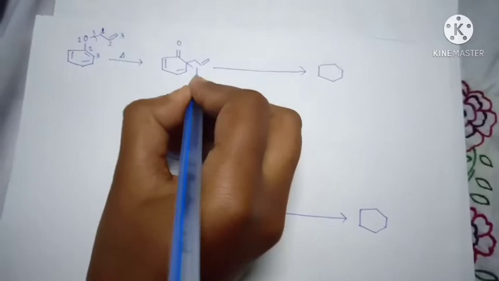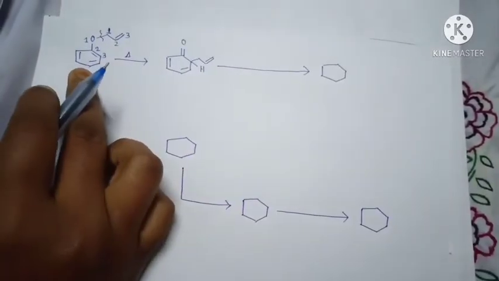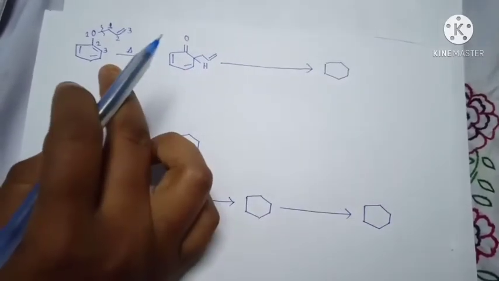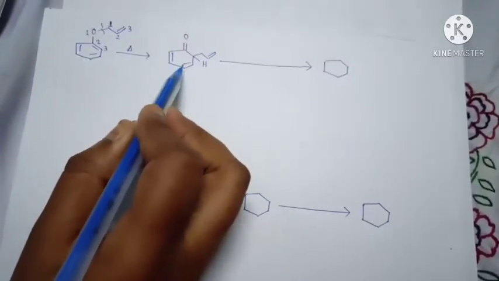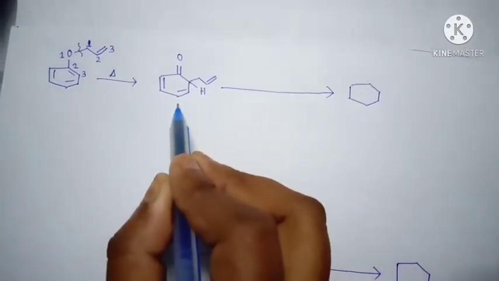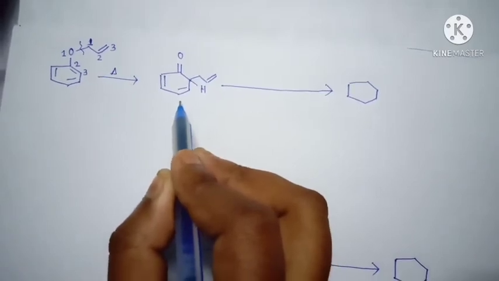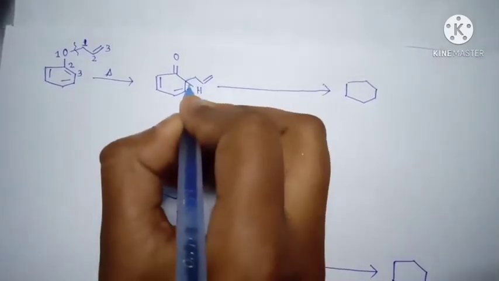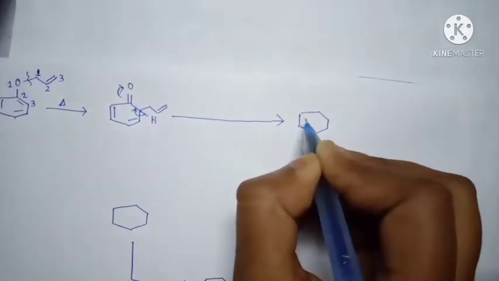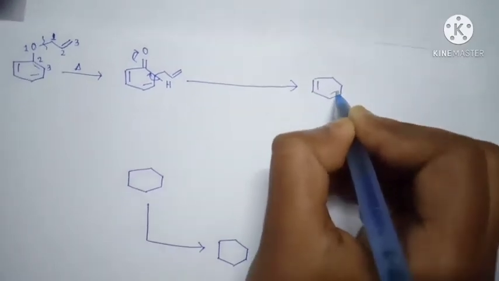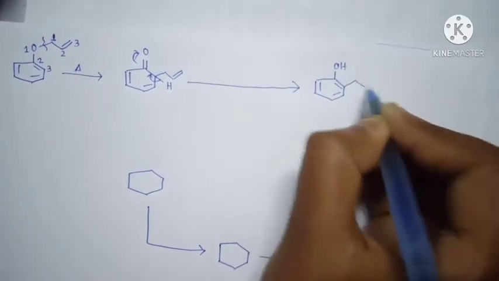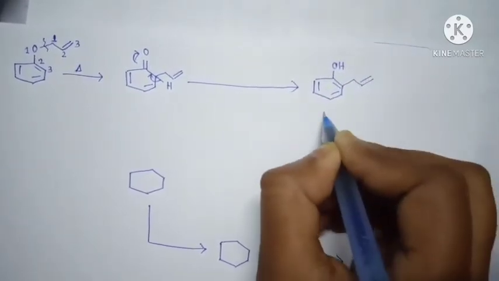Here one hydrogen is present and the first ring is aromatic, and after the reaction we get that product, which is non-aromatic, so it releases a lot of energy in this reaction. Having a chance to form an aromatic system, this product always wants to quickly convert into the aromatic system. So a hydrogen shift occurs here and this bond is broken, and then after tautomerization we get that product. And this is the ortho product.